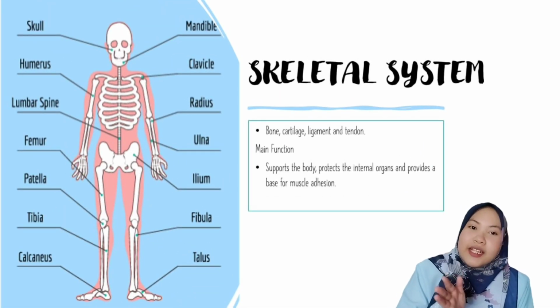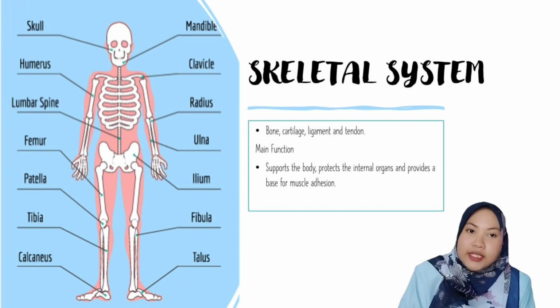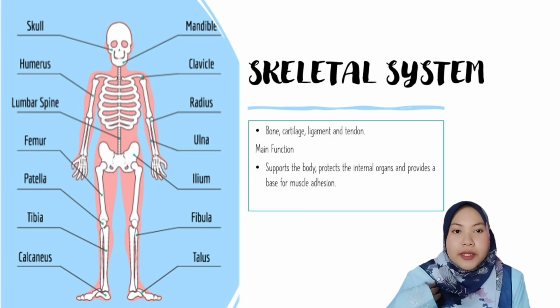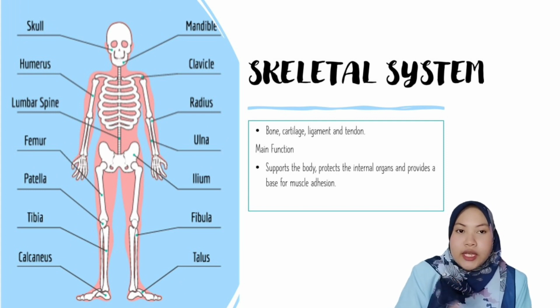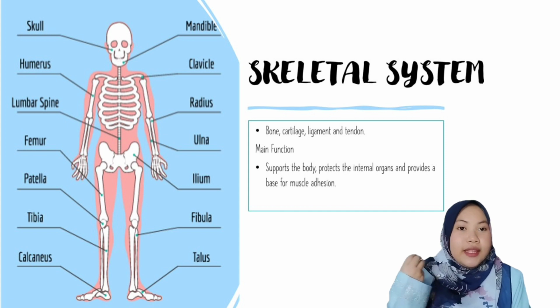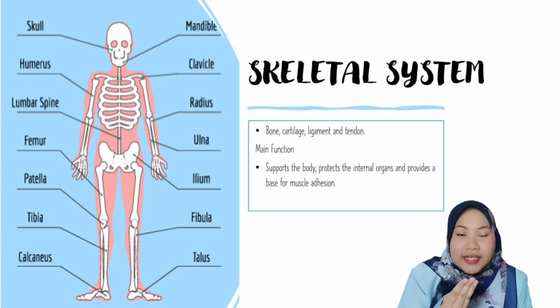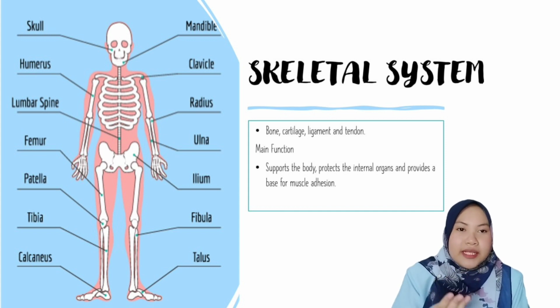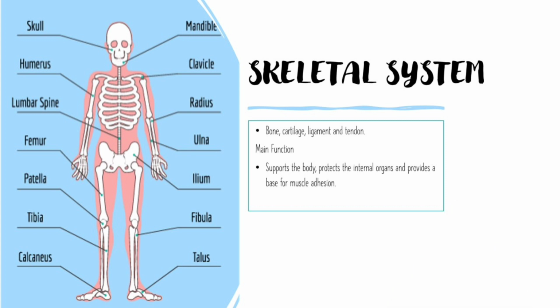Next, the skeletal system. The main functions of the skeletal system are to help us support the body, to protect the internal organs, and to provide a base for muscle attachments. In the skeletal system, we have bone, cartilage, ligament, and tendon.